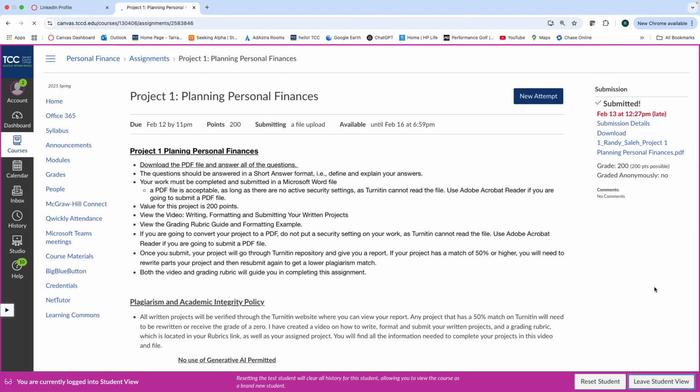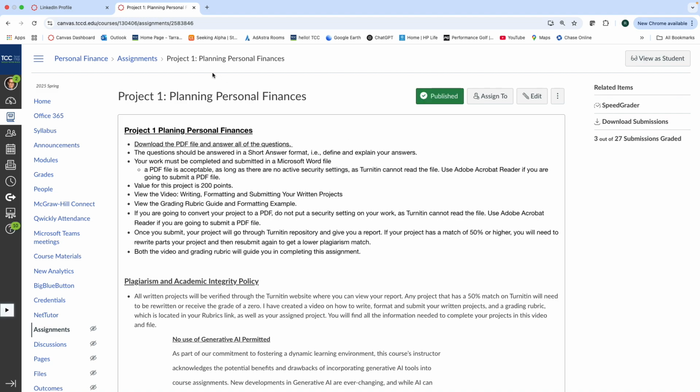Not so hard. I'm going to leave that student view, and I hope that gives us, this is really going to help you, I think, as you do your projects. Now that we've gone over the rubric, we've gone over plagiarism, we've gone over what I want to see, and what grade you want, I'm looking forward to reading your work in this class.